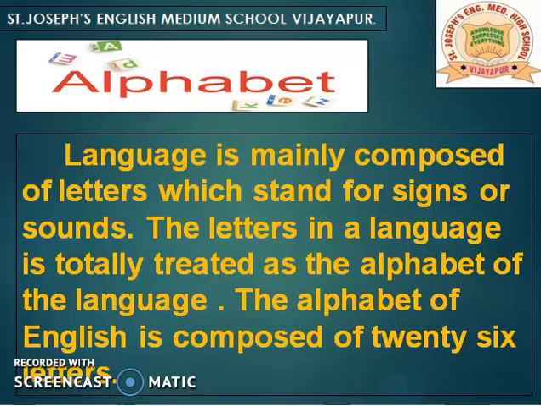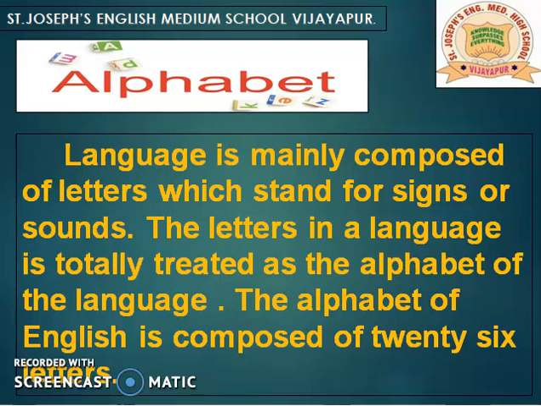There are 26 letters but 44 sounds in English: 24 consonant sounds and 20 vowel sounds. In British English we say Zed, in American English we say Zee. The English word alphabet comes from the first two letters of the Greek alphabet, alpha and beta. The letters do not always represent the same sounds in English.